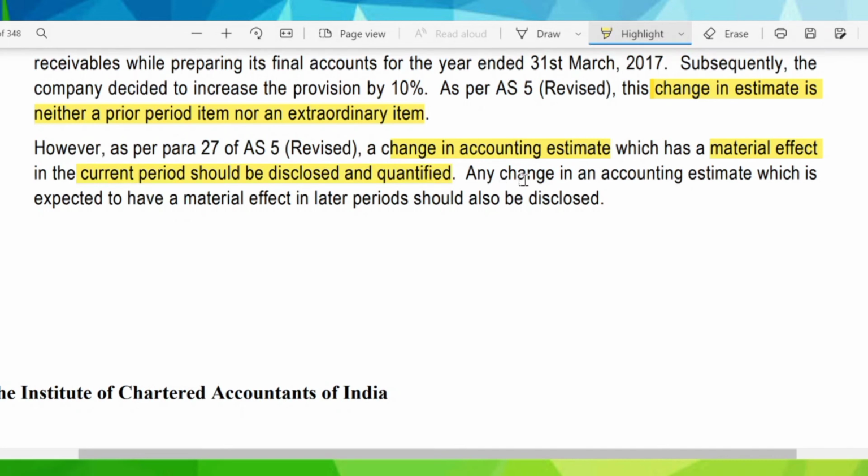Okay, so this is neither a prior period item nor an extraordinary item. It is just a change in accounting estimate, and if it has a material effect in the current period, it must be disclosed and quantified. Any change in accounting estimate which is expected to have material effect in later periods should also be disclosed. So since it is having material effect in the current year, it will be disclosed and quantified, and even if the change in accounting estimate has material effect in later periods, it must also be disclosed.